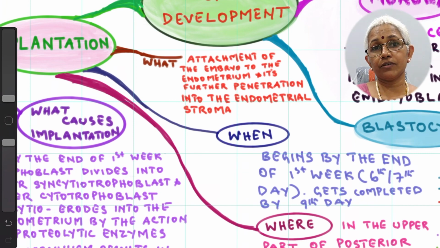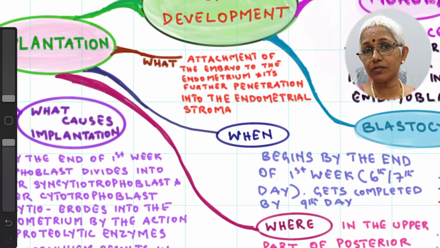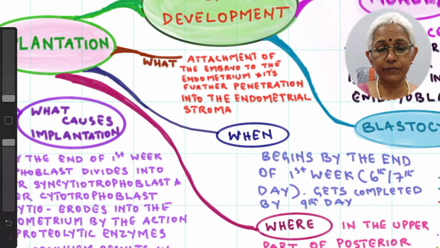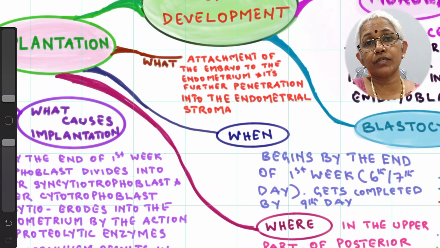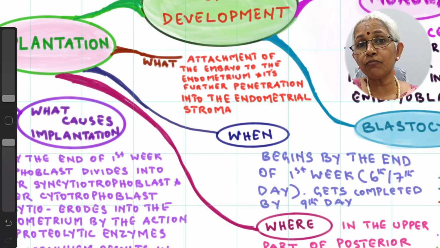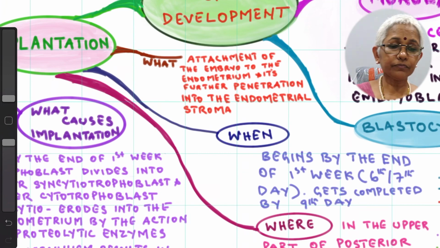When does it occur? It begins by the end of the first week, that is by the 6th or 7th day, and completes by the 9th day, that is the beginning of the second week. Where does it occur? The normal site of implantation is the upper part of the posterior wall of the uterus. When we say upper part, we mean near the fundus.